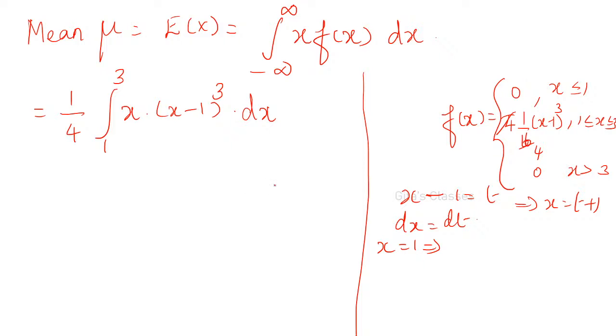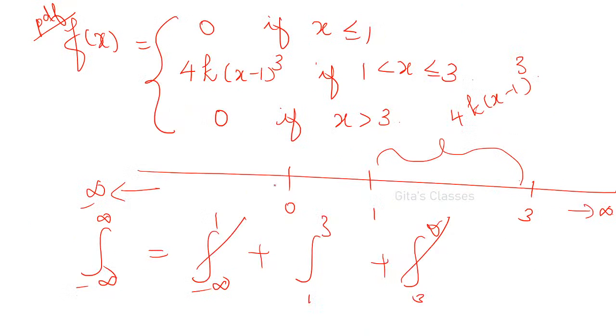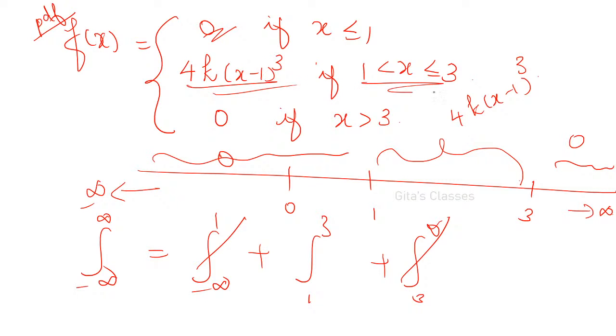Shrutika, how is the integral from minus infinity to 1 cancelled? See, it is defined only from 1 to 3. Less than 1, in this interval it is 0. In this interval also it is 0. That is why minus infinity to 1 we are cancelling, and 3 to infinity also we are cancelling, because it is 0. See, this is the definition. Only from 1 to 3 it is defined. Got it?